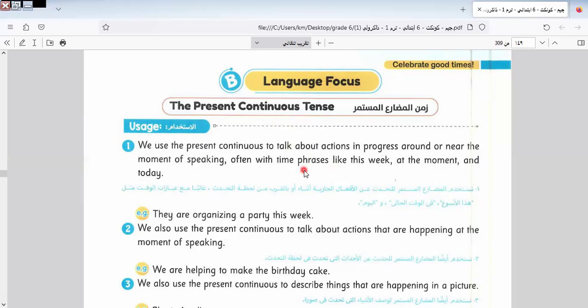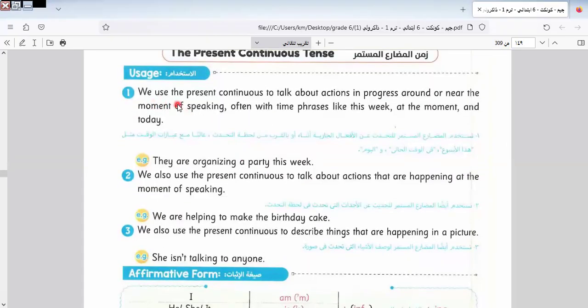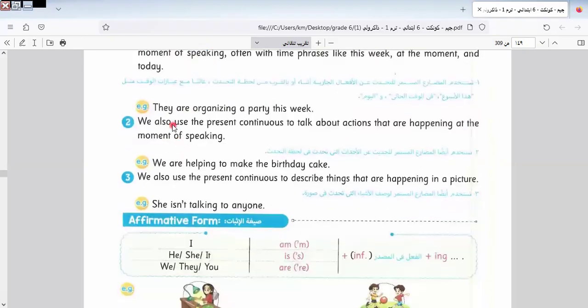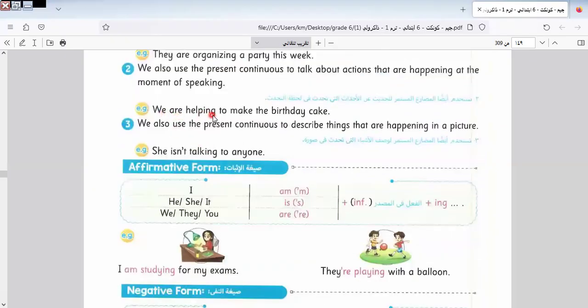This tense is talking about the action that is happening at the time of speaking. Like what? Let's read this together. We use the present continuous tense to talk about actions in progress around or near the moment of speaking, often with time phrases like this week, at the moment, today, now, and so on. They are organizing a party this week. We also use the present continuous tense to talk about actions that are happening in the moment of speaking. We are helping to make the birthday cake. We also use the present continuous tense to describe things that are happening in the picture.